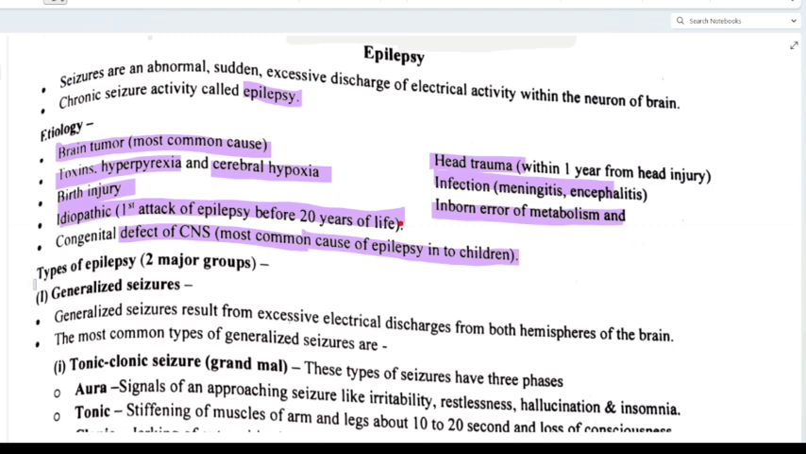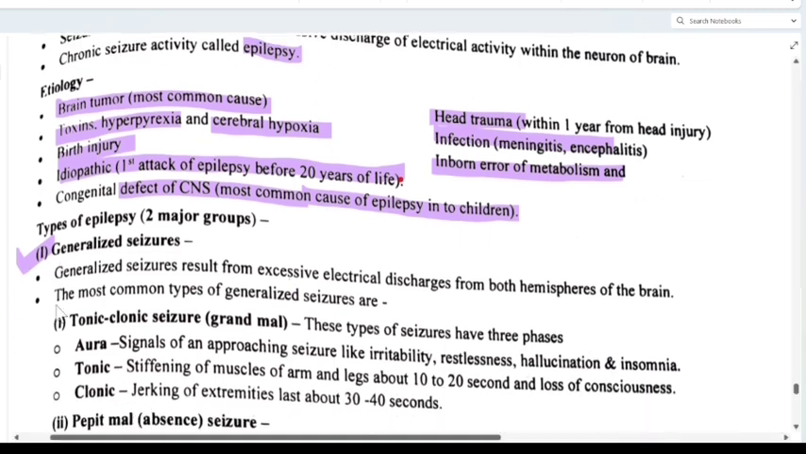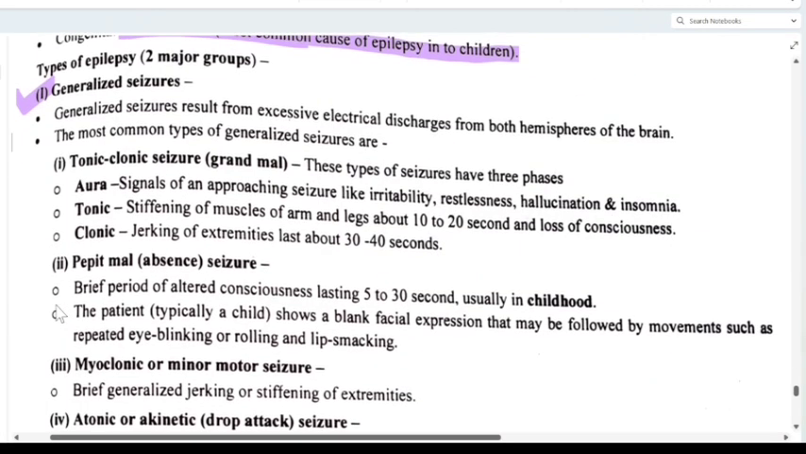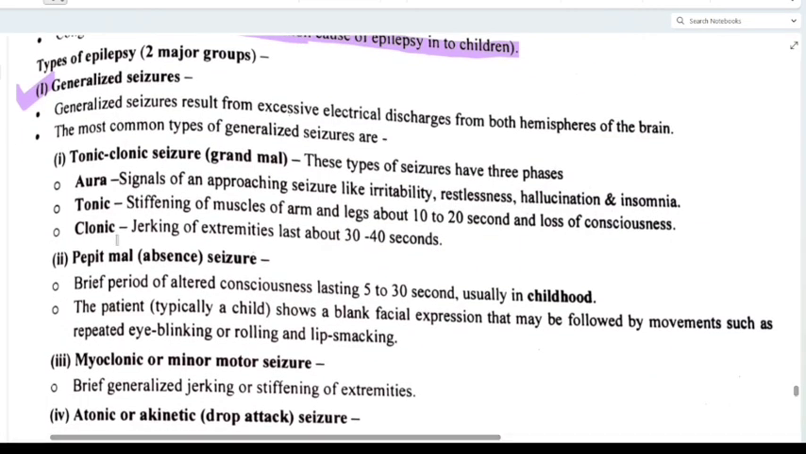Clear? Now, what are the types of epilepsy? First is generalized seizure. Generalized seizures result from excessive electrical discharge from both hemispheres of the brain. Both hemispheres will be involved here. Clear? The most common type of generalized seizure is the tonic-clonic seizure. This is also seen in ECT. When we are giving electroconvulsive therapy, we will be discussing it in psychiatric nursing. So there also this tonic-clonic seizure is present.